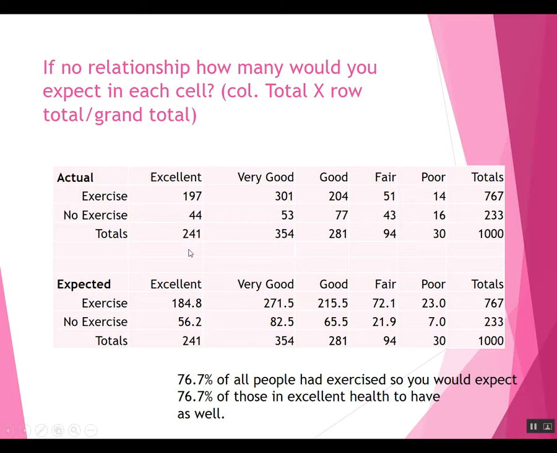So that's just another way of looking at the data and deciding whether or not there's a relationship between these two categorical variables. Now, of course, this was just a sample, 1,000 people out of the hundreds of millions of adults in the country. Later in the course, we'll see how to make a decision whether this is just random variation from having gotten these 1,000 people, or whether it really indicates that there's something going on.